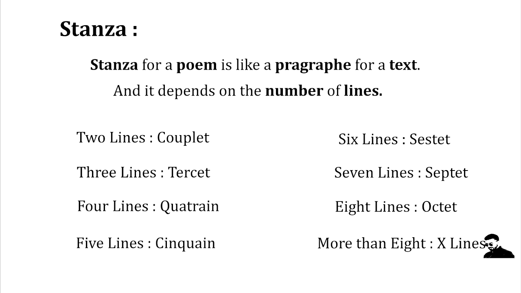If it is 3 lines, it is a tercet. If it is 4, it's a quatrain. If it is 5, it's a cinquain. 6, sestet. 7, septet. 8, octet. And more than 8, X lines.